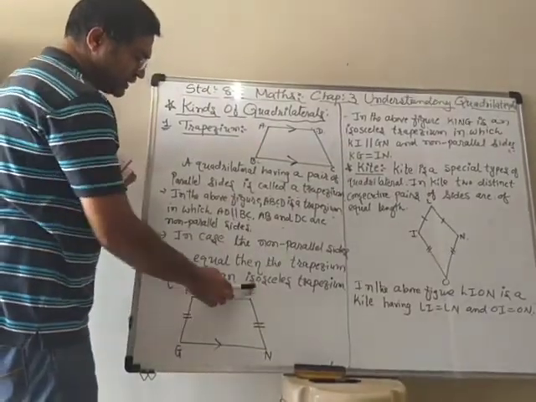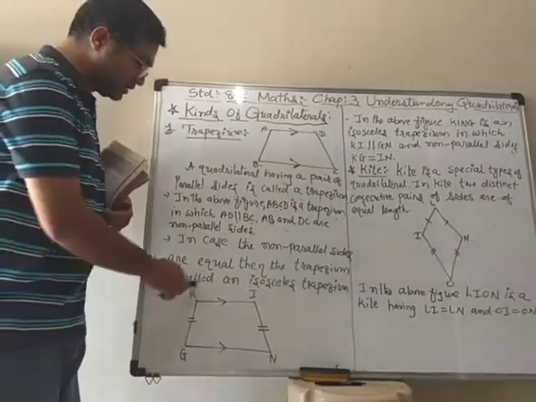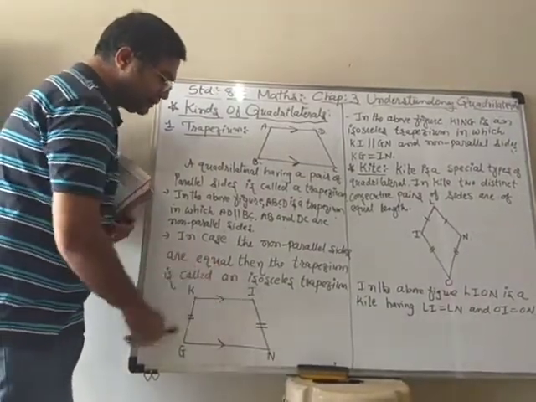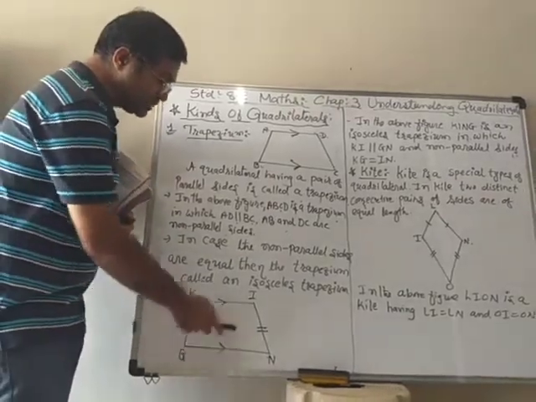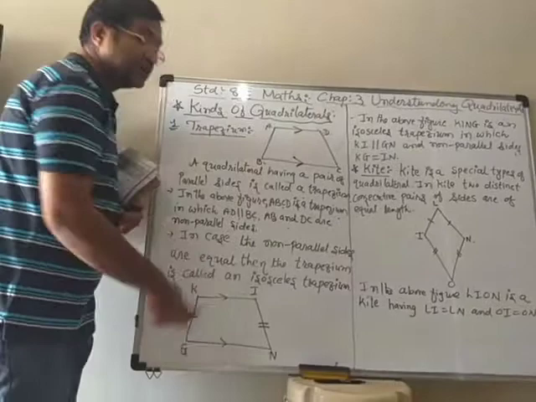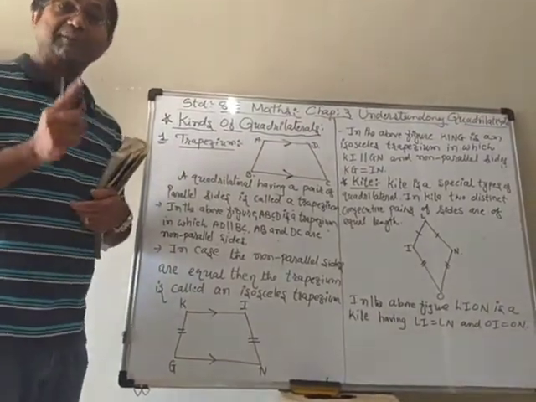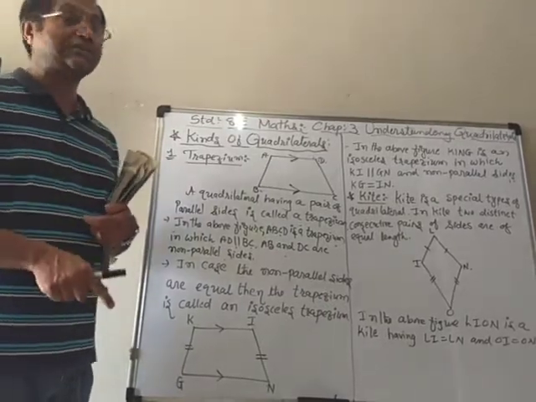One pair of opposite sides is parallel, but the other pair is not parallel. But they are equal. KG is equal to IN. So one pair is parallel and the non-parallel sides are equal in length.